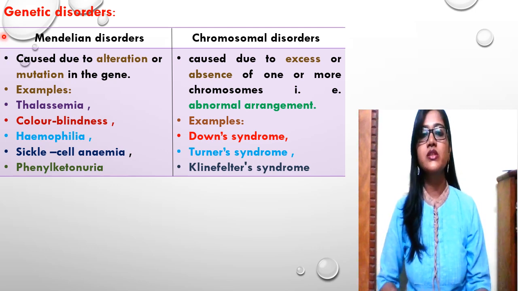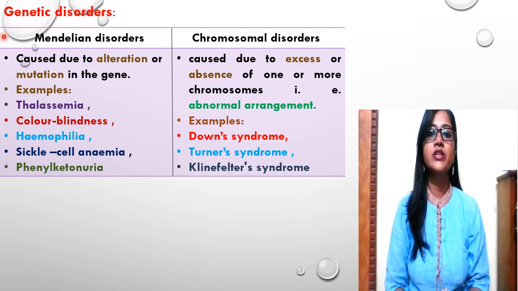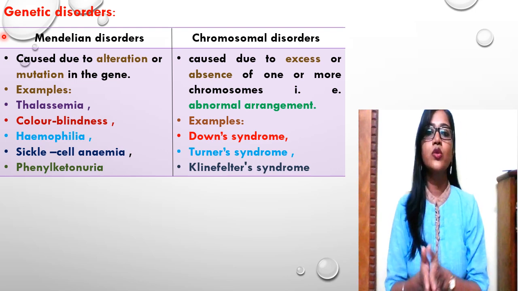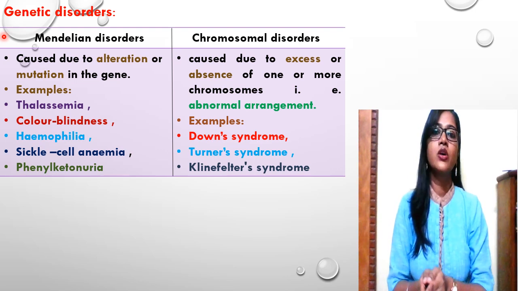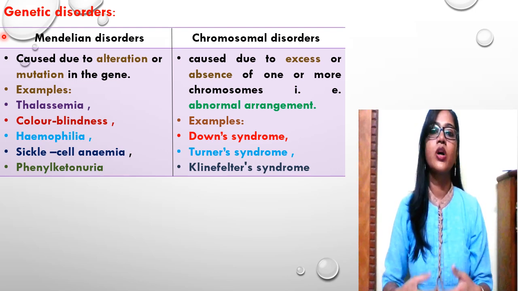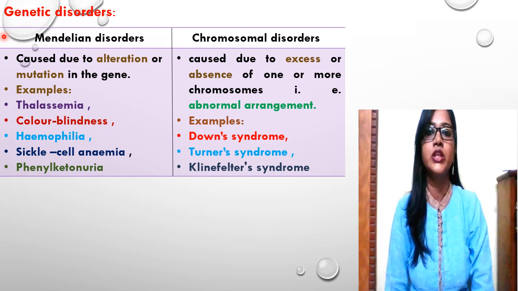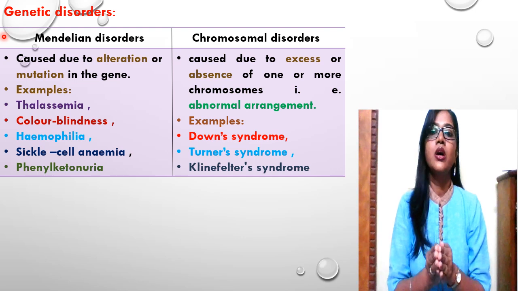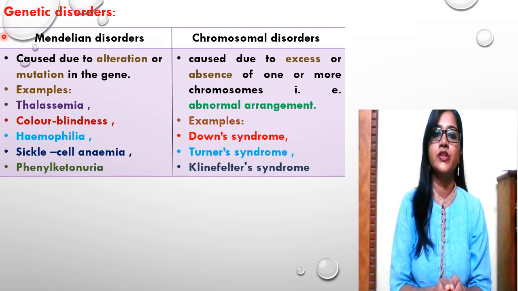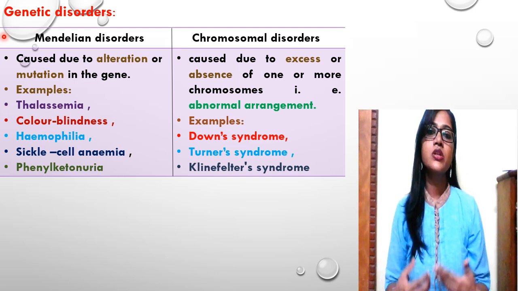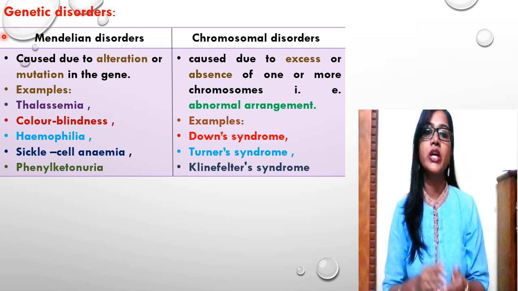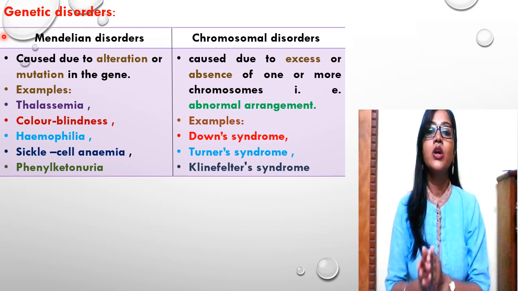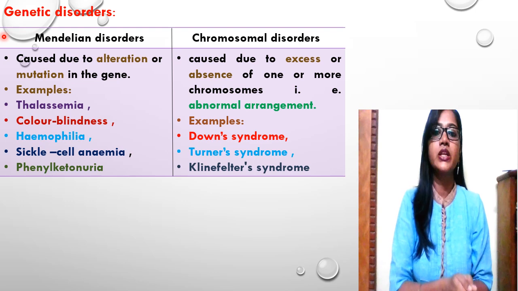As far as inheritance is concerned, when two parents are affected or are carriers of that faulty gene, we are talking about autosomal dominant inheritance. Some disorders are caused by a mutation on the X chromosome, and they are known as X-linked inheritance.